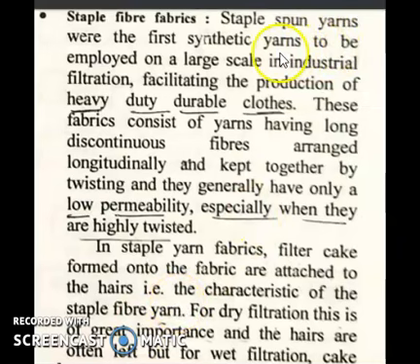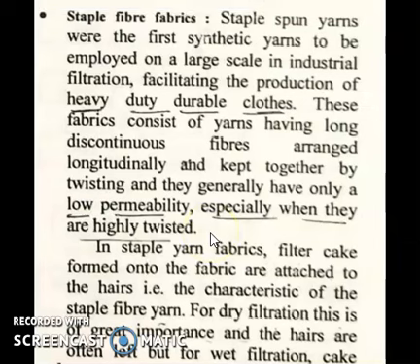Staple spun yarns were the first synthetic yarns to be employed on a large scale in industrial filtration, facilitating the production of heavy-duty durable cloths. These fabrics consist of yarn having long discontinuous fibers arranged longitudinally and kept together by twisting. They generally have low permeability, especially when they are highly twisted. Or we can say they to some extent resemble fabric woven with multifilaments.